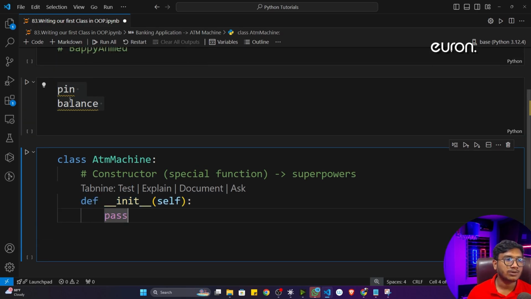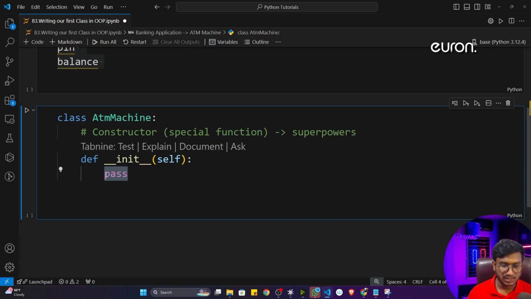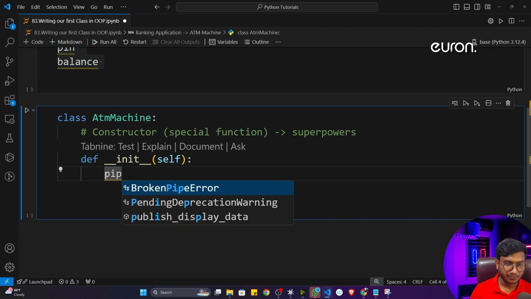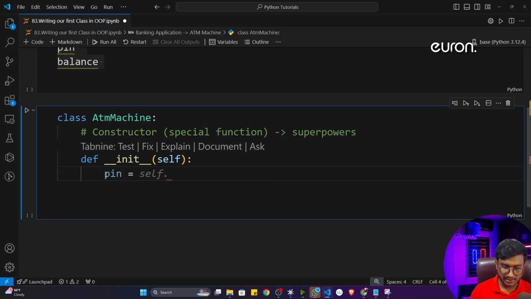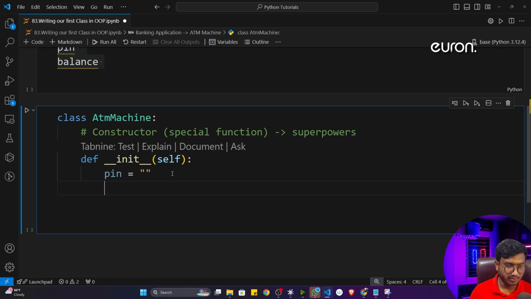Now I told you I need two data properties: pin and balance. So I will mention them here. First of all, I'll take the pin. Pin is equal to, let's say, empty. Initially the pin would be empty, there won't be any pin. The second thing I have to mention is the balance. Initially balance would be 0.